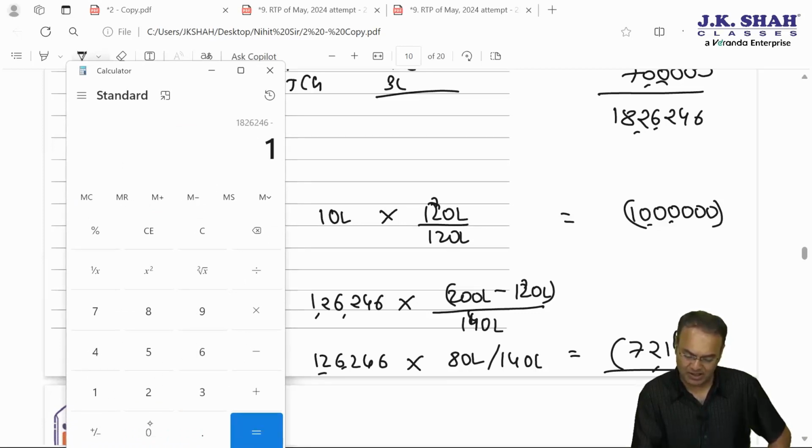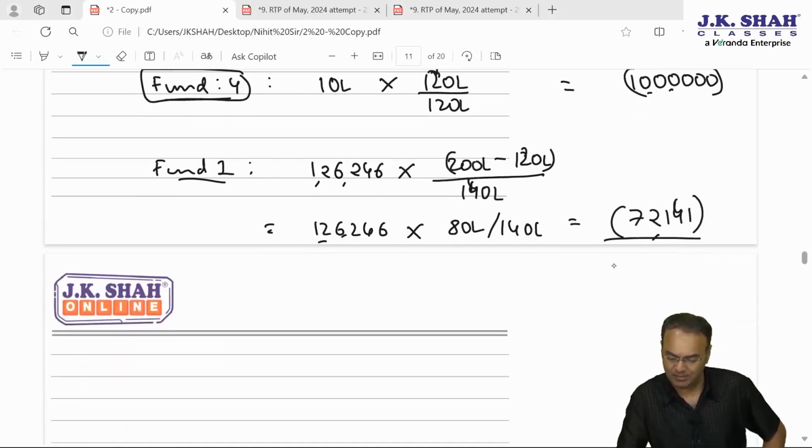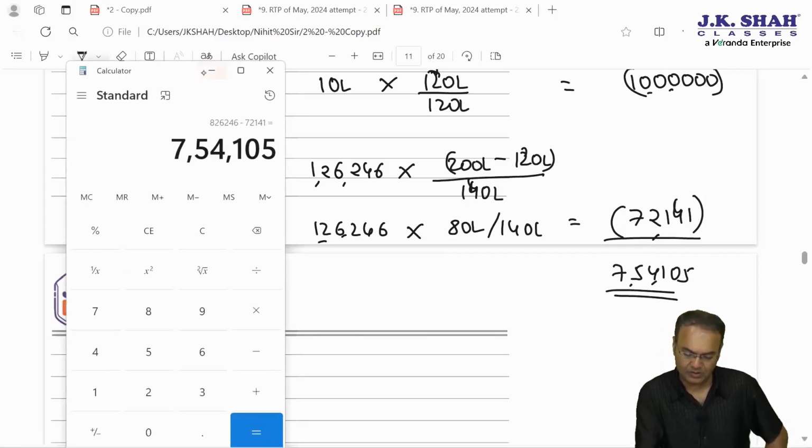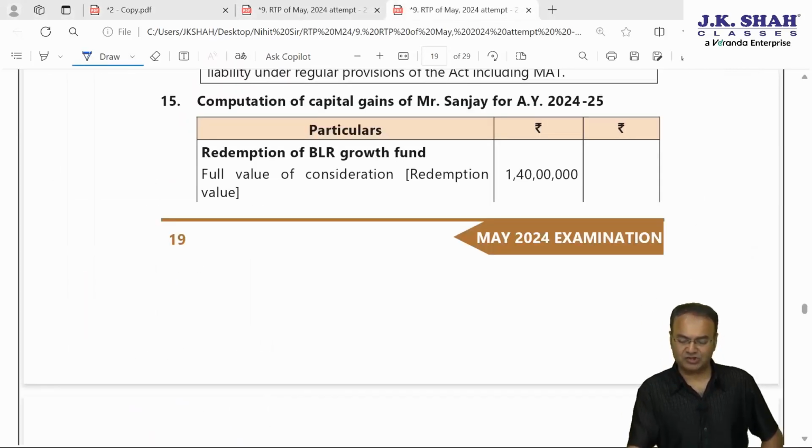18,26,246 minus 10 lakhs minus 72,141. 754,105 is the taxable capital gain. Let's check what's the institute's answer.